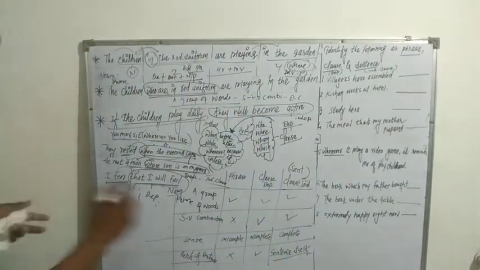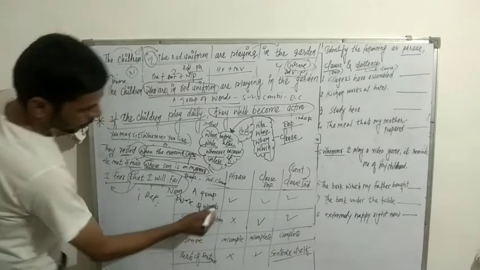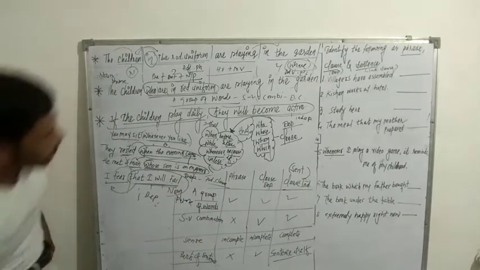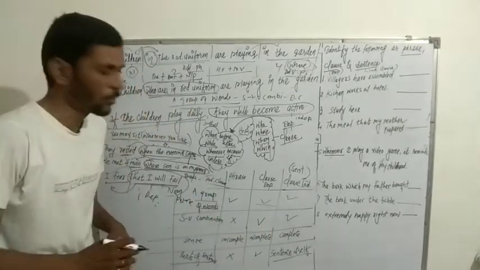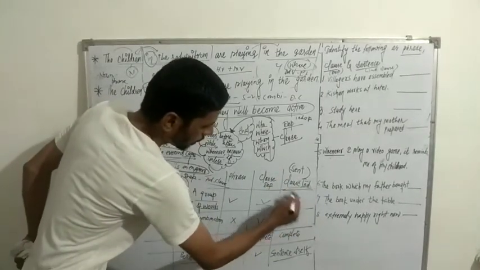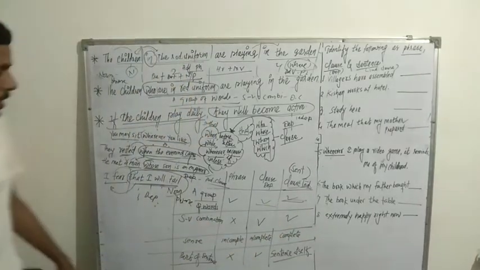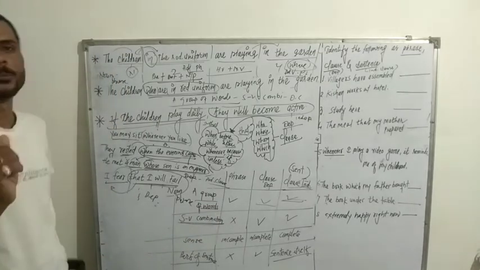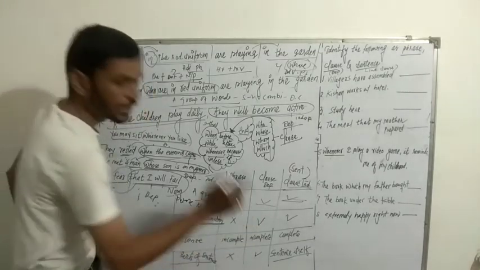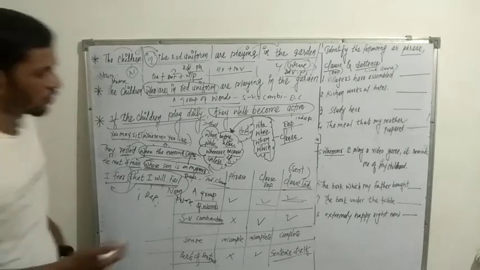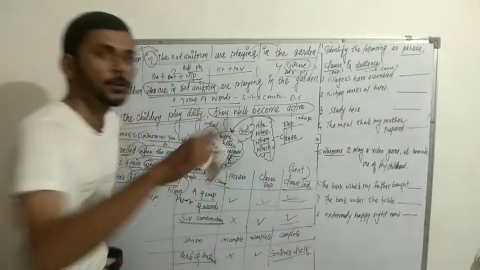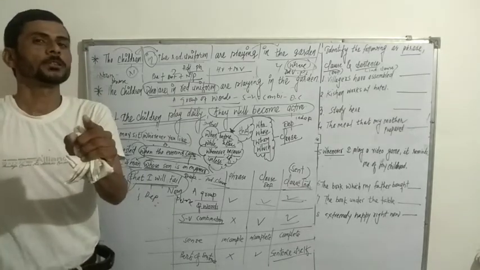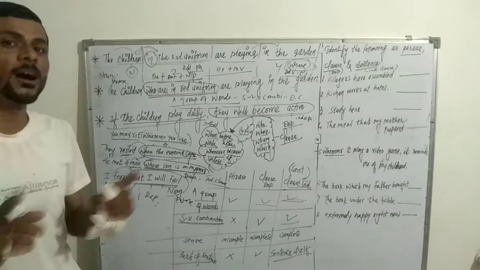Okay, let's see another part, the difference between a phrase and a clause. Yes, a phrase is a group of words. Second thing we can talk about is the clause. A clause is also a group of words. Dependent clause, independent clause, also groups of words. Second thing, subject-verb combination. Phrases, no, there is no subject-verb combination. Clause, yes, there would be a subject-verb combination, and an independent clause also has a subject-verb combination. It's the main difference between phrases and clauses. Phrases don't have a subject-verb combination, and clauses have a subject-verb combination.